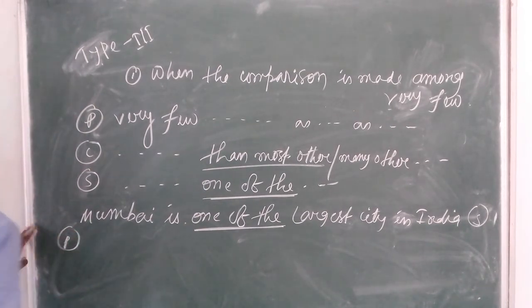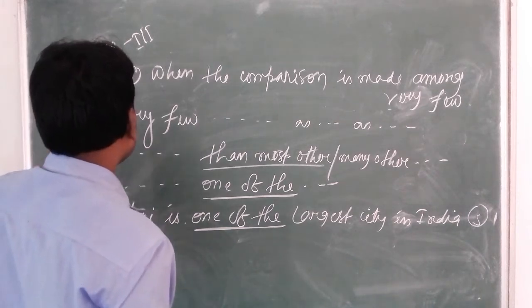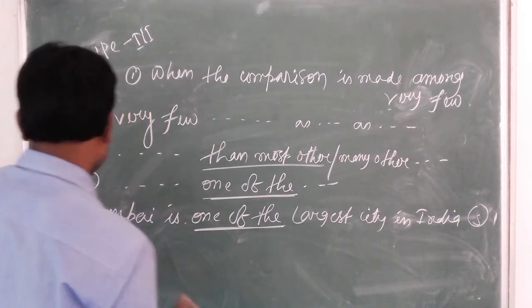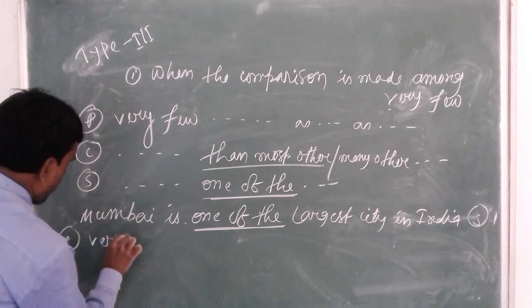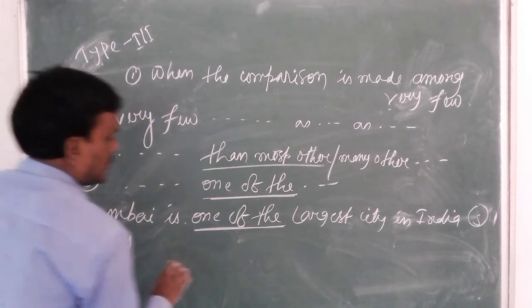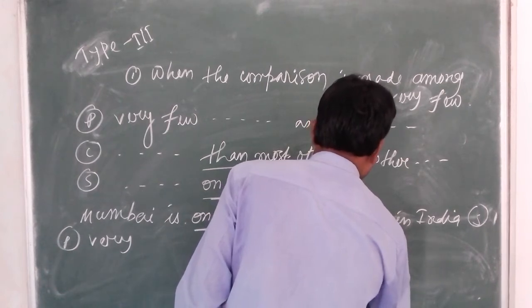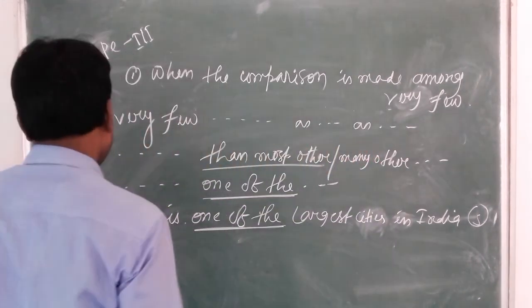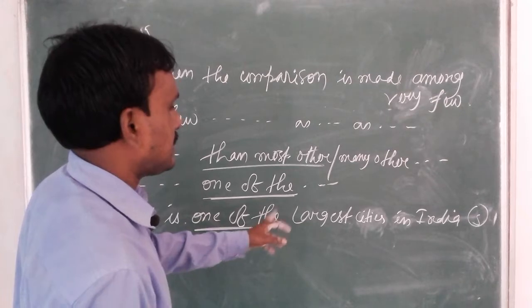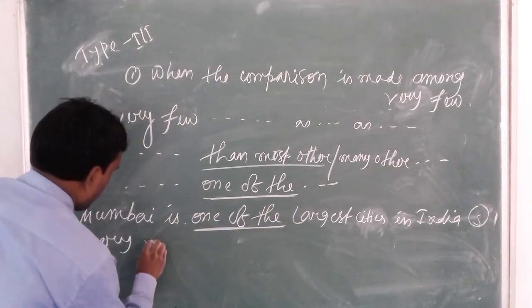In positive, I have already discussed how to start. Start with very few. Mumbai is one of the largest cities in India.